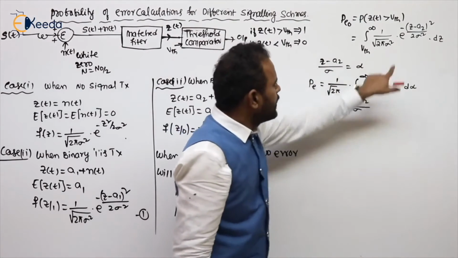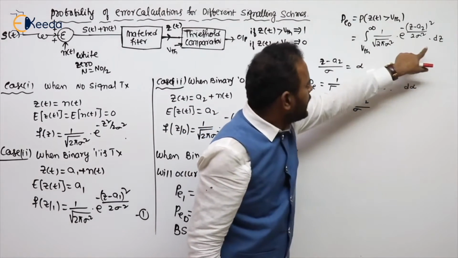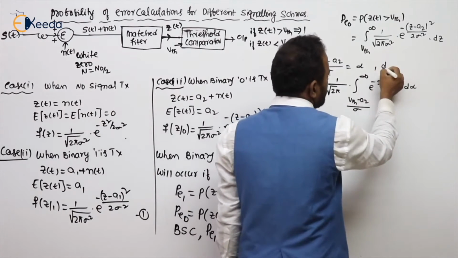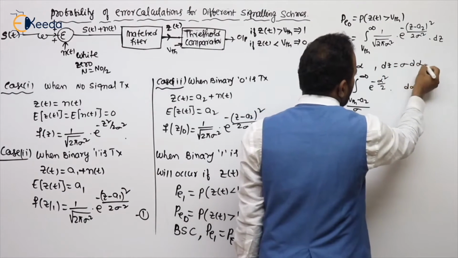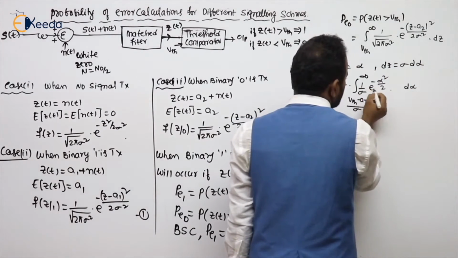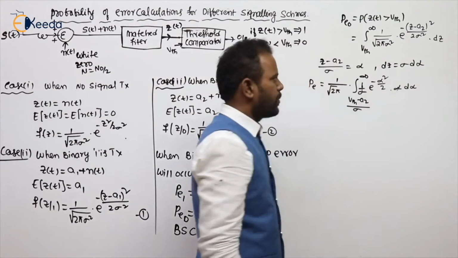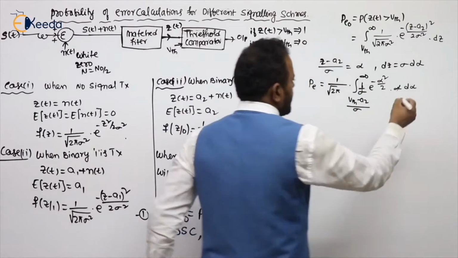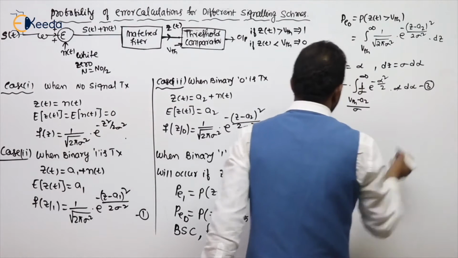Try to understand: root of sigma square means sigma. The dz we are getting is sigma d alpha. If you get confused with this alpha, just cancel the sigma. No problem. Let's keep this as expression number 3.